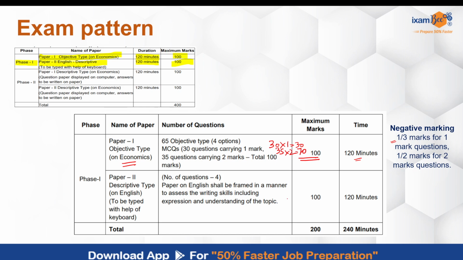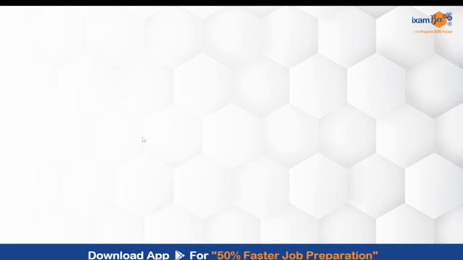Your second paper will be descriptive in nature on English, and it will consist of 4 questions which include an essay, a précis, a reading comprehension, and a letter. It will also be of 100 marks. That means there is equal weightage for your paper 1 and paper 2, and this will also be of 2 hours. These papers will be held in 2 shifts on the same day itself. So once you are aware, now let's look at the syllabus for paper 1, which is your economics paper.